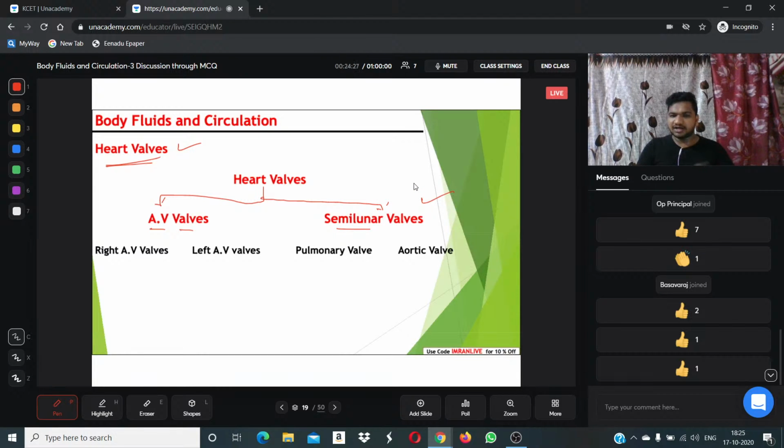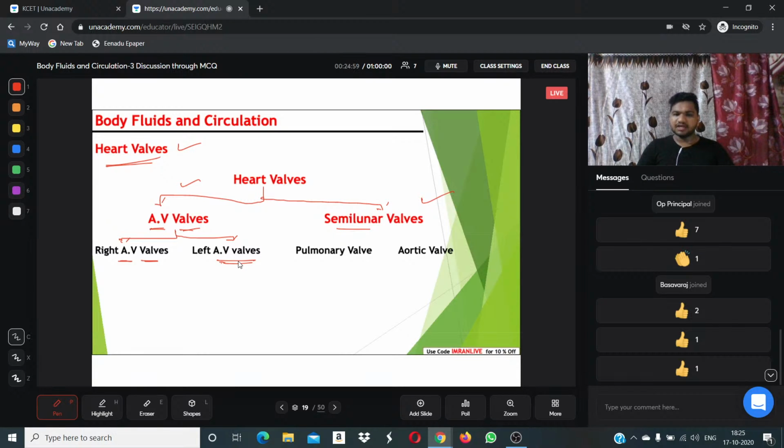If we look at the atrioventricular valves, they are of two types: the right atrioventricular valve and the left atrioventricular valve.